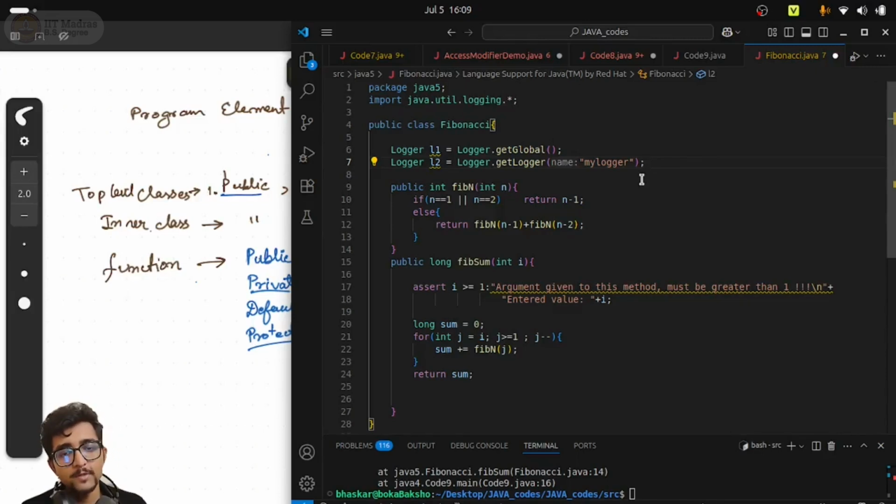So now if I want to set the level of the logger or some other task I have to do regarding these loggers, where to do it? Not in constructor, not in member function. So one very good ideal space for this kind of task is what we call the static initialization block. Now we have not learned static initialization block as a part of this course as of now, but